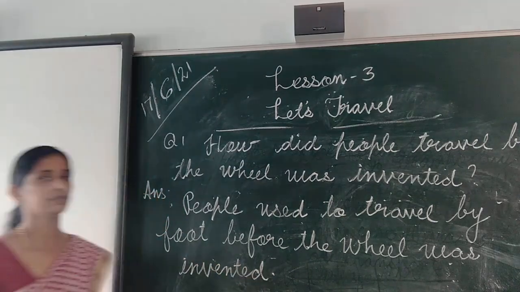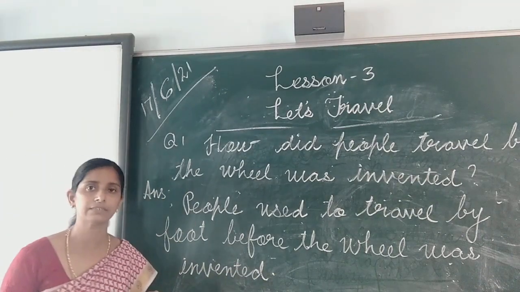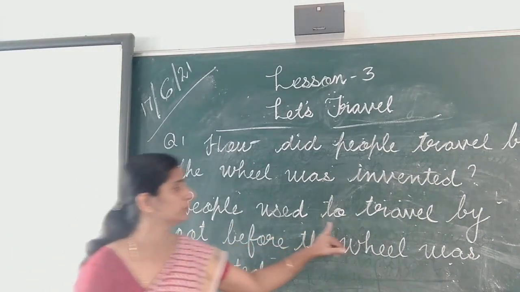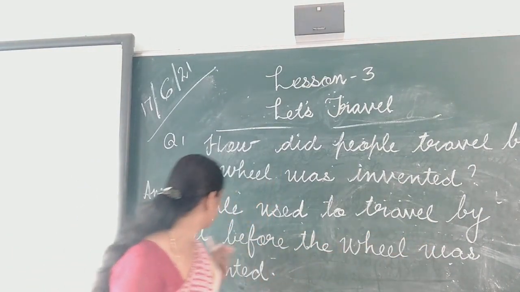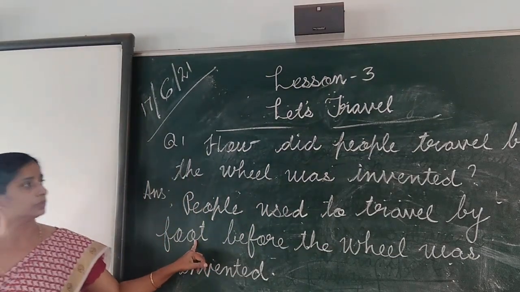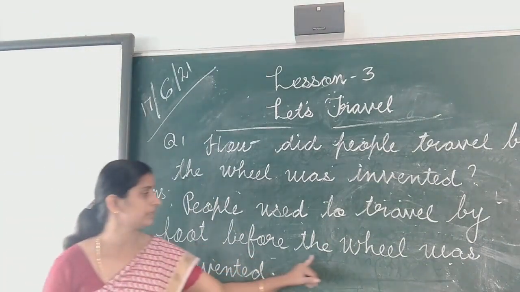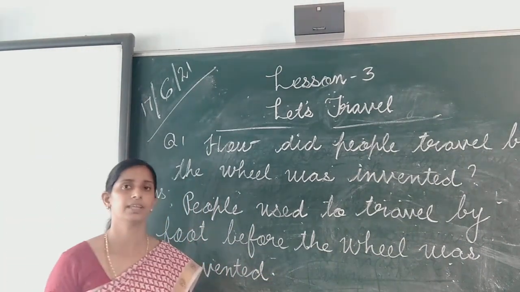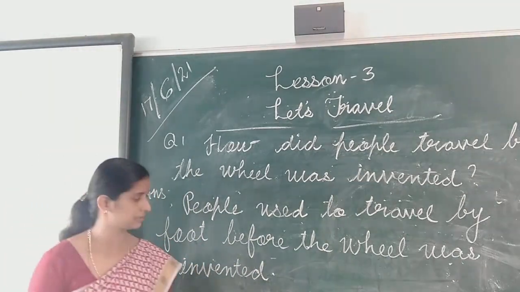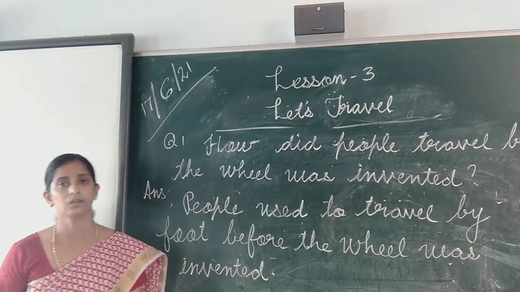The answer of question number 1. How did people travel before the wheel was invented? What's the answer? People used to travel by foot before the wheel was invented. Very small answer and very easy answer. You can study very fast. Write it in very neat handwriting in your copy.